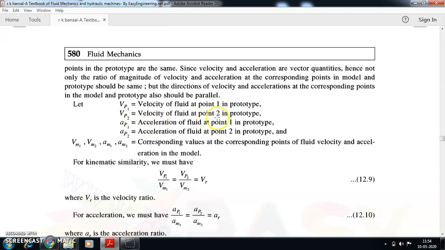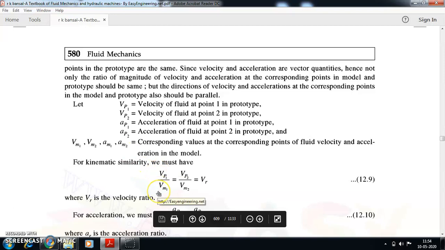Vp2 is the velocity of the fluid at point 2 in the prototype. Similarly, acceleration at point 1 and point 2 of the prototype is defined, Ap1 and Ap2. See, Vm1 is the velocity of the fluid at point 1 in the model. So Vm2 is the same thing at point 2. Okay, Am1 in the model is the acceleration at point 1, Am2 the acceleration at point 2 in the model.